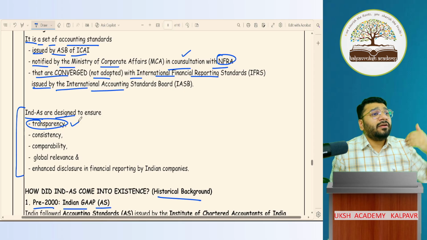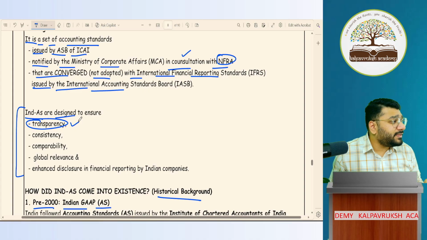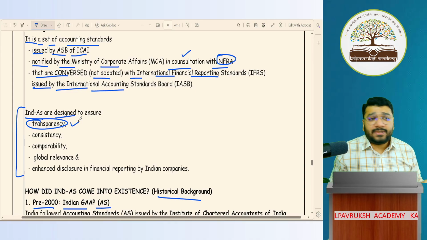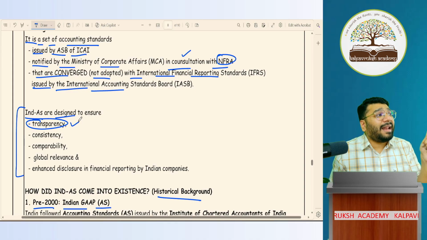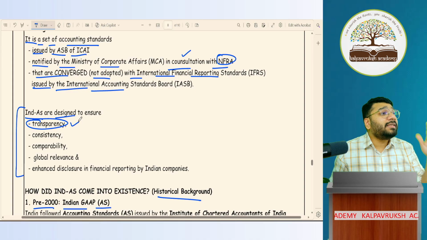Because of that accident, 10 crore worth of goods got destroyed, and that information is not shown anywhere in the financial statement. Is this a transparent or non-transparent financial statement? Non-transparent. If any company is not transparent in its financial statement, as an investor, will you like to invest in that company? The answer is no.